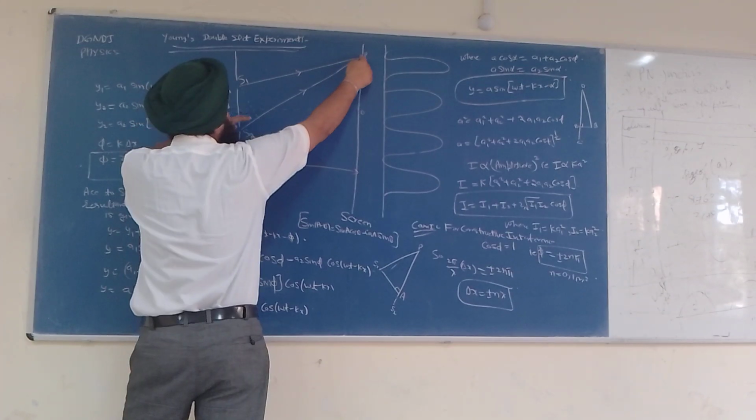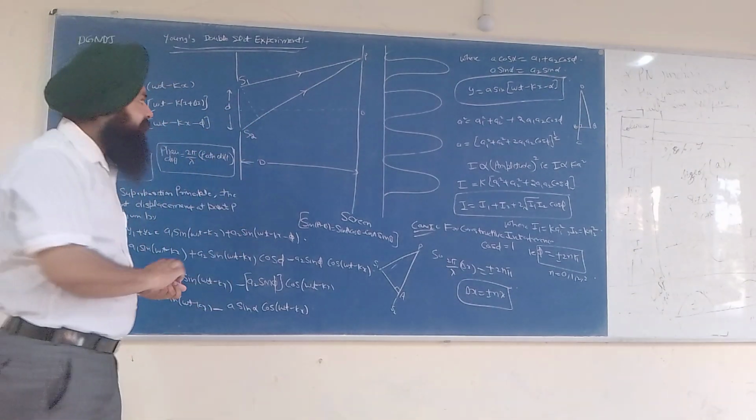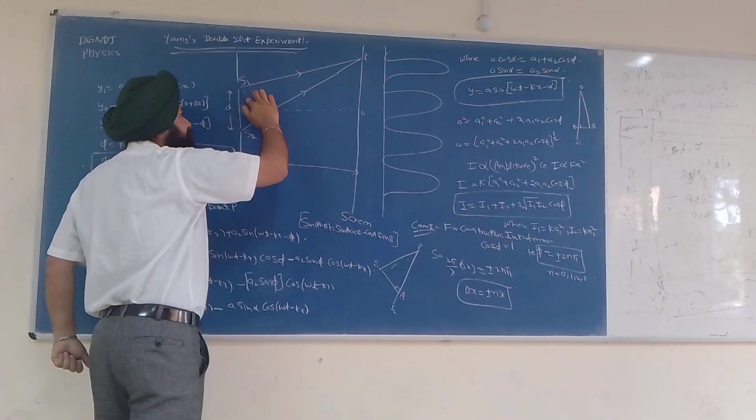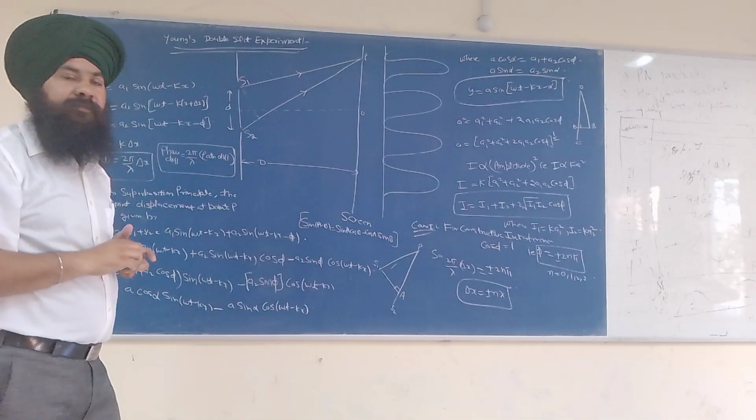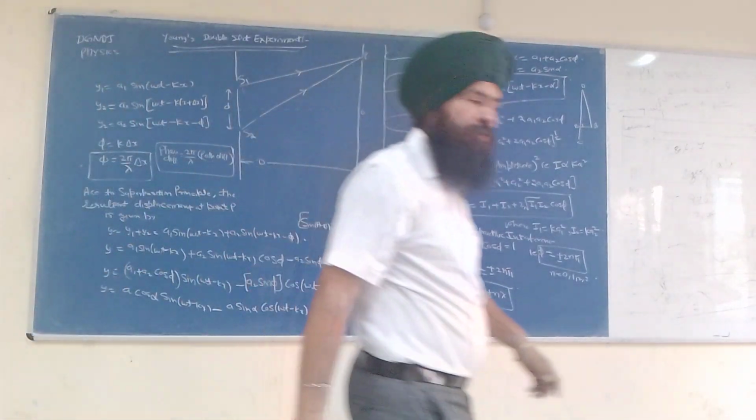So this distance is equal to this distance. It means this is the extra path, which is travelled by this line. For the sake of simplicity, I am not going to show it.